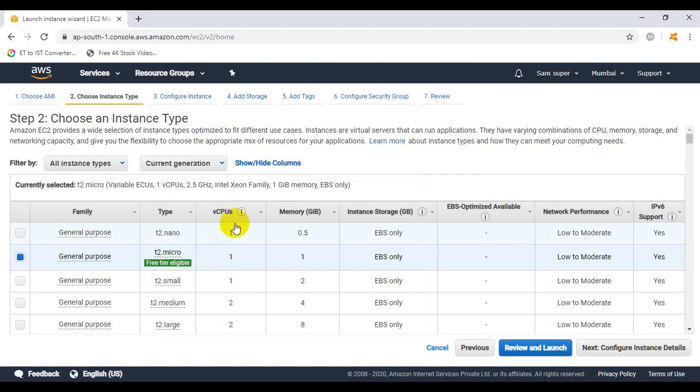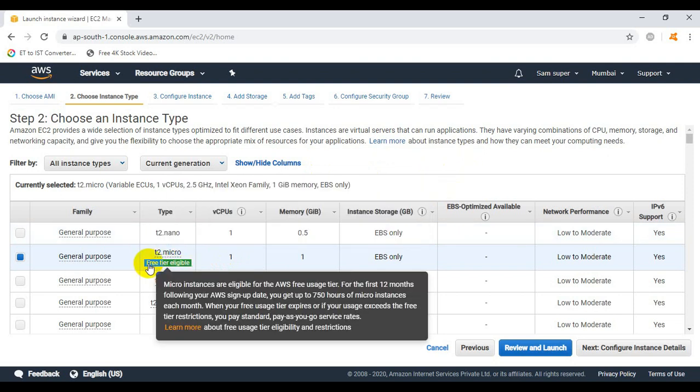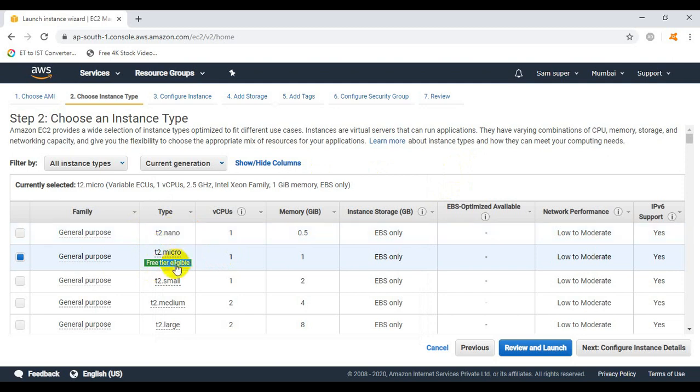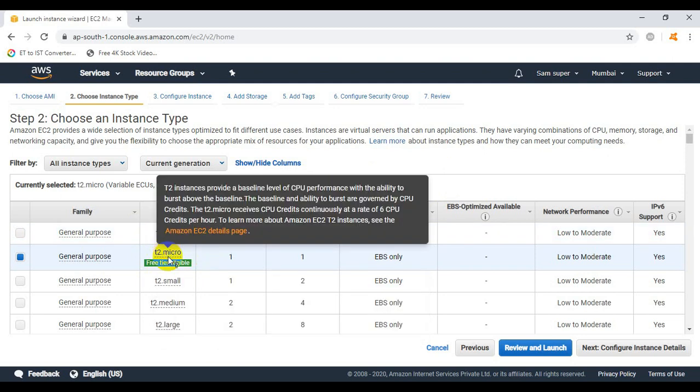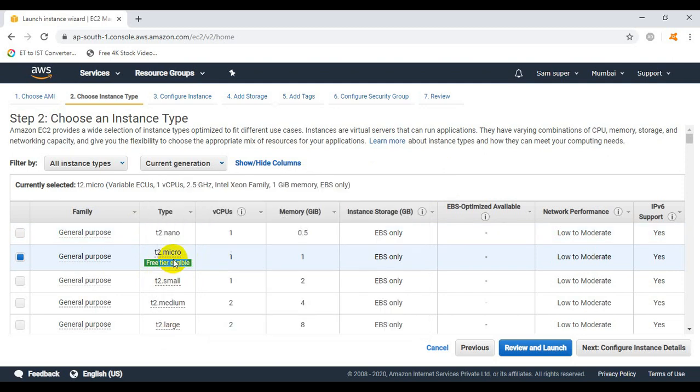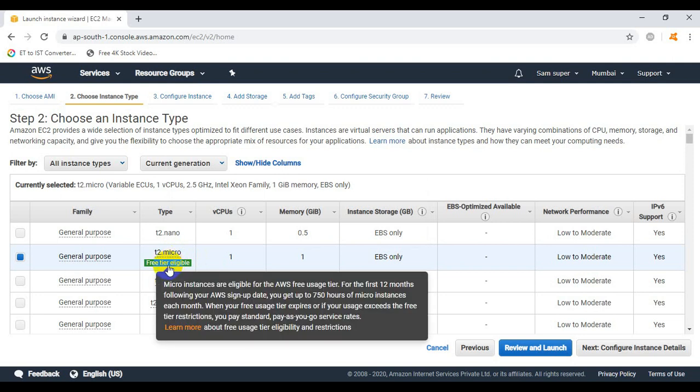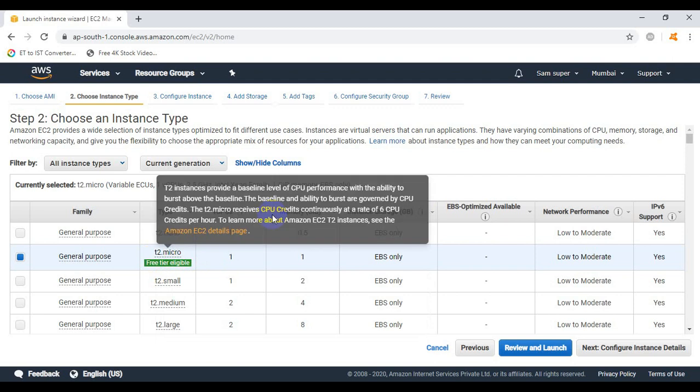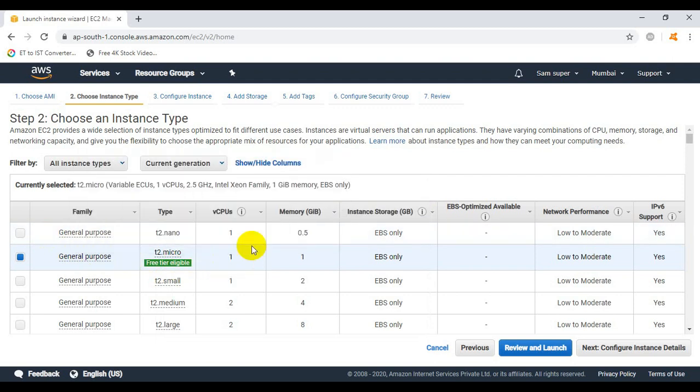Since we are on a learning platform, we always need to select the free tier eligible combination of the virtual hardware. In this free tier eligible virtual hardware we are getting one virtual CPU, 1 gig of RAM, and EBS storage.